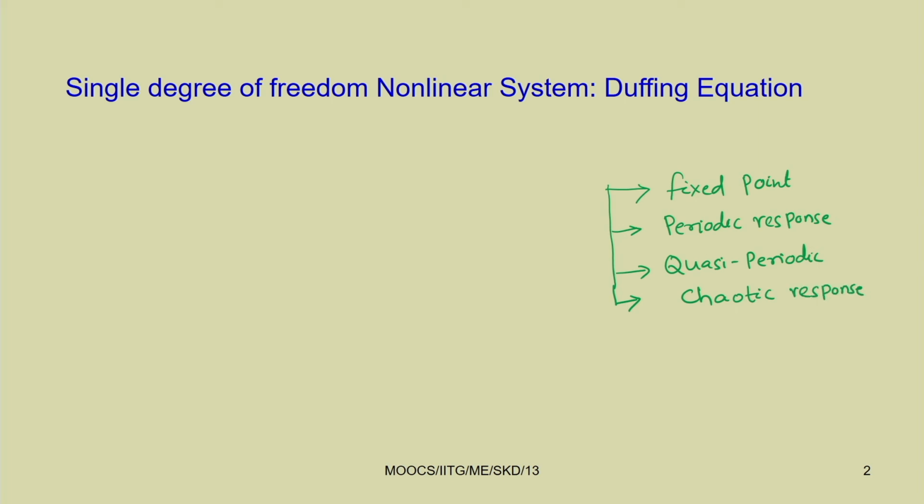This response we can characterize by using the time response plot. That means we can plot this response, for example, the response is x, so x(t) versus t. This is the time response.